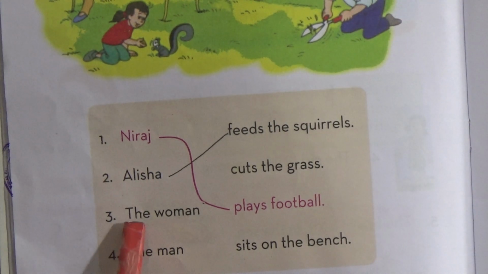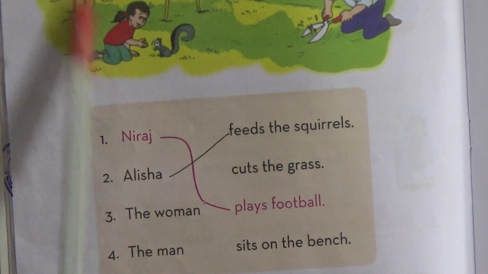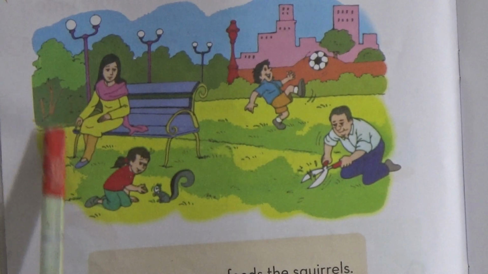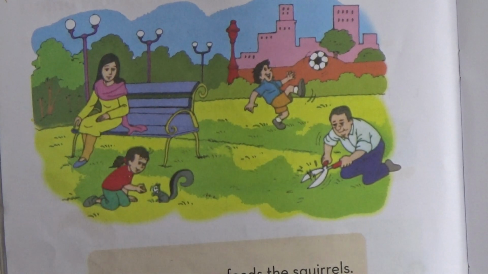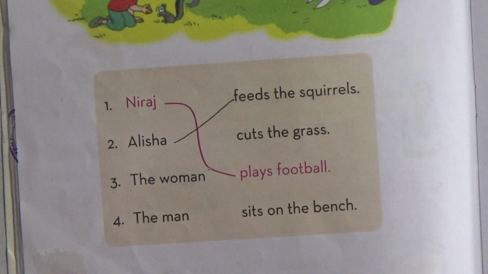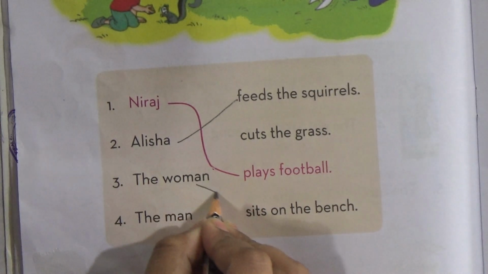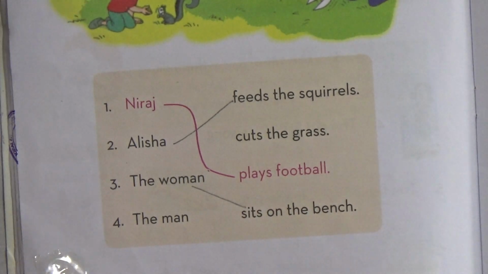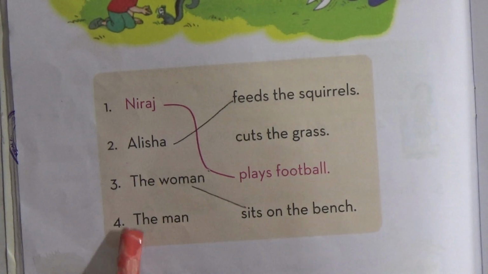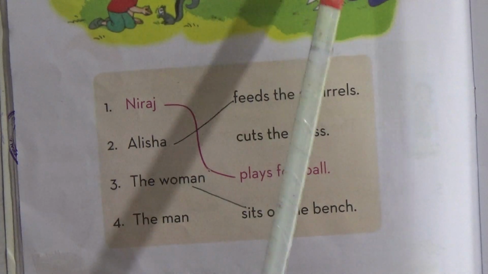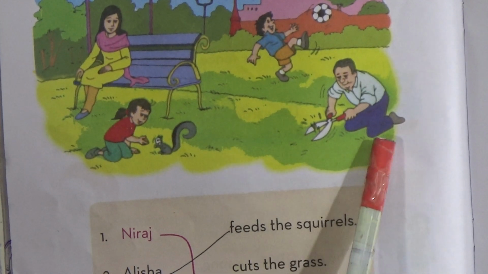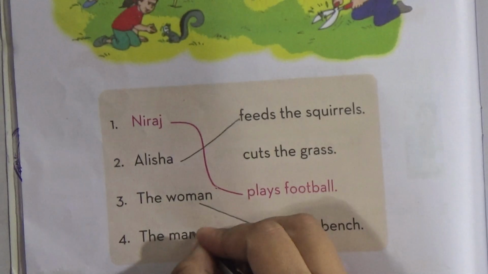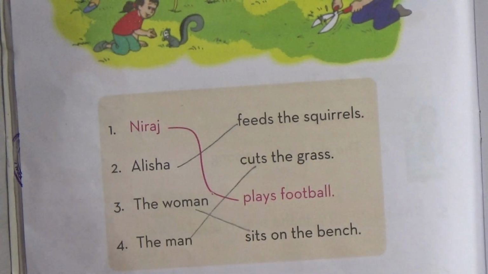Then number 3, the woman. Here is the woman. The woman sits on the bench. Then number 4, the man. Where is the man? Yes, there is the man. The man cuts the grass.